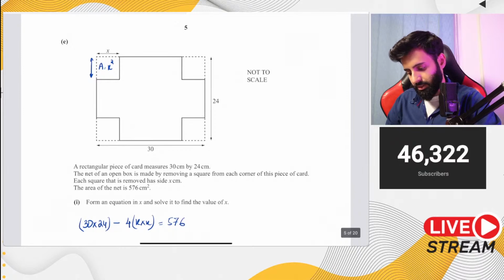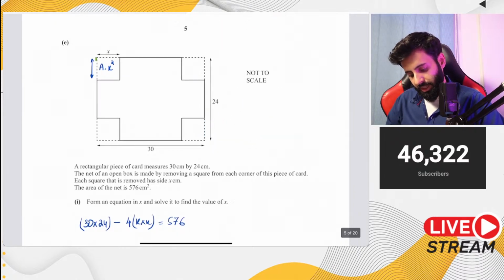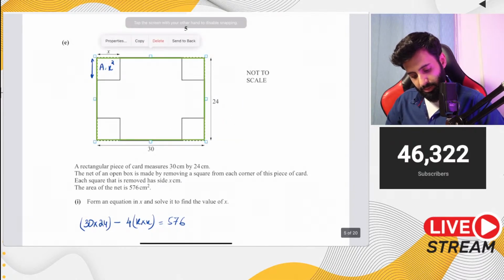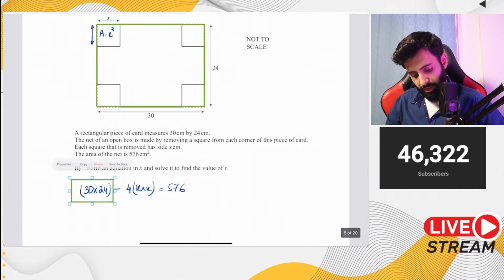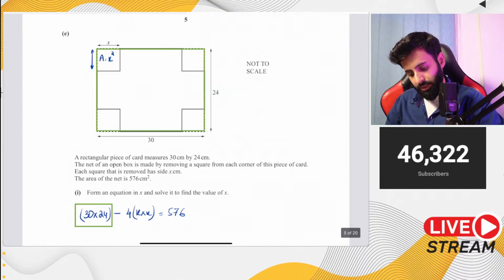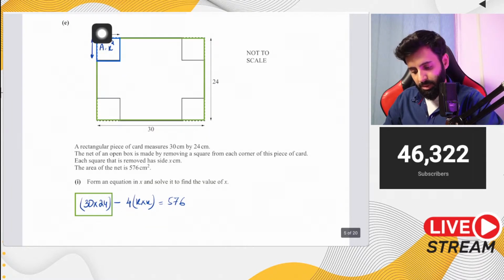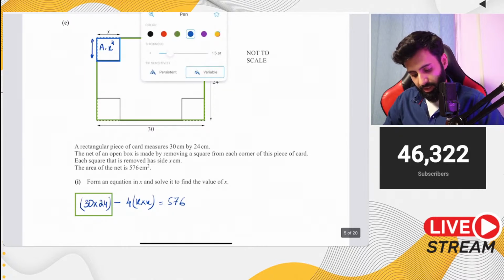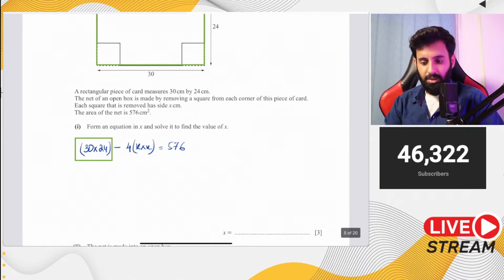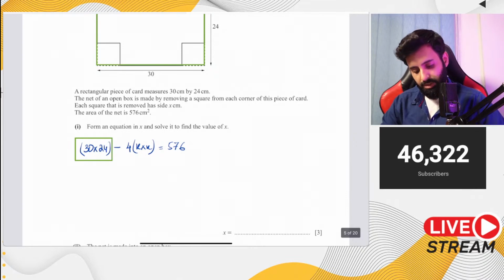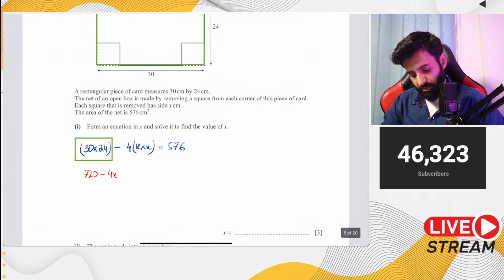So I'll explain this again. Initially, it was a rectangle, the area for which we worked out over here, 30 into 24. And then from the rectangle, you had 4 squares removed. Now area of one square is going to be x squared because the dimensions are x by x, but since you have 4 of these, don't forget to multiply it by 4, and then the resulting area is 576. So let's figure this out. 30 into 24 gives us 720. 720 minus 4x square equals 576.